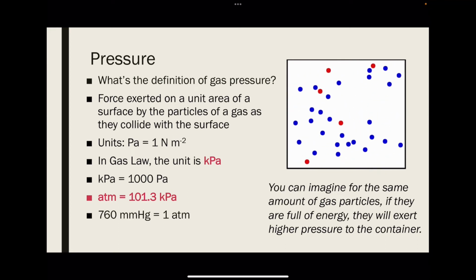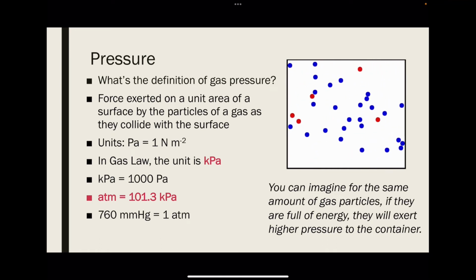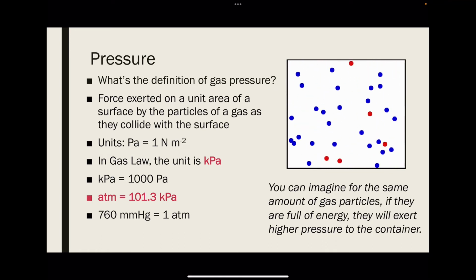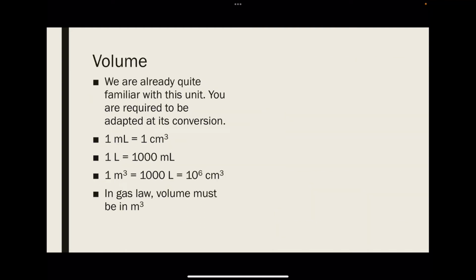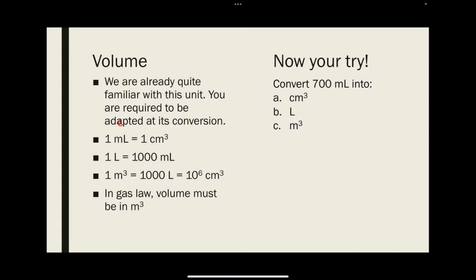You can imagine for the same amount of gas particles, if they are full of energy, they will exert higher pressure to the container. For volume, we are already quite familiar with this unit. You're required to adapt at its conversion. In gas law, volume must be meter cubed. Now pause the video and try converting 700 mL into these 3 different units. And here is the answer.